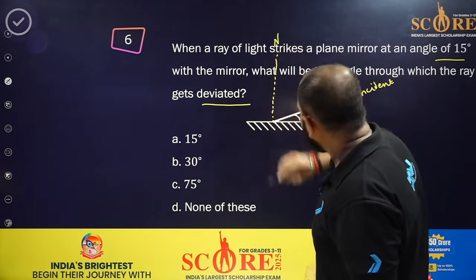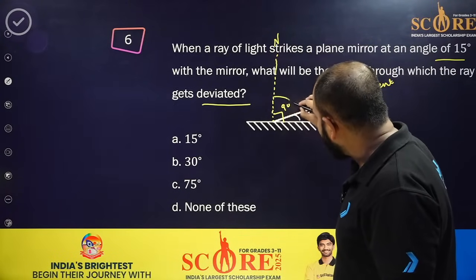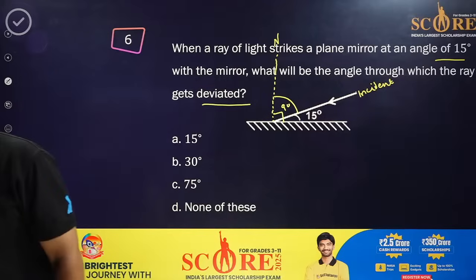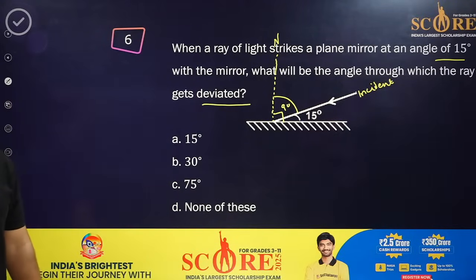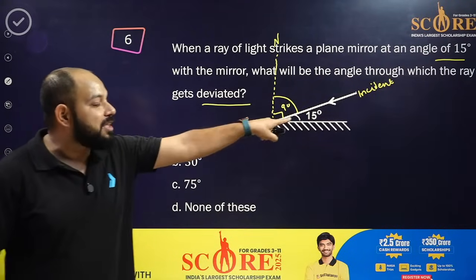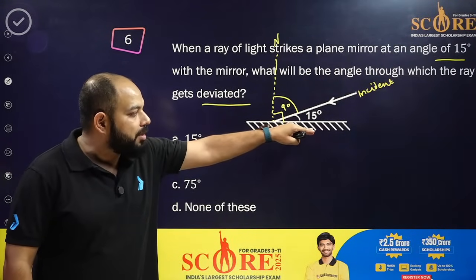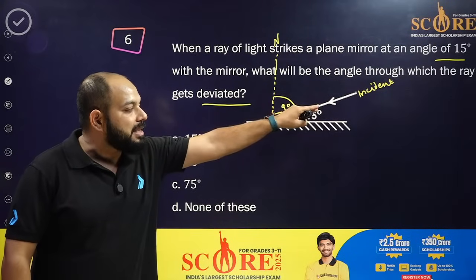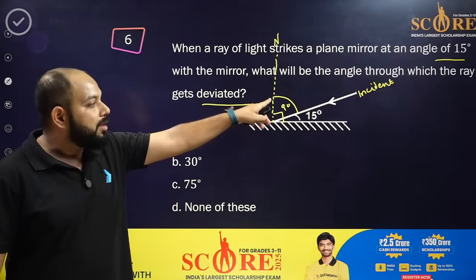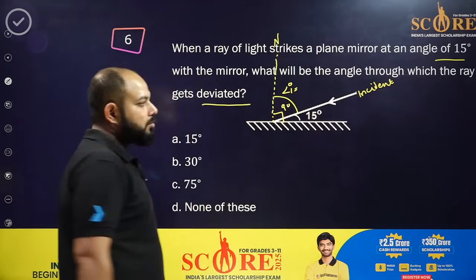If this is the normal, this complete angle is how much? 90. Now you got it. So that will be 90 degrees. That is 15, because the angle made by the incident ray is from the mirror. And the incident angle is not from the mirror, it's from the normal. The angle of incidence is measured from the normal. This one is called the angle i.